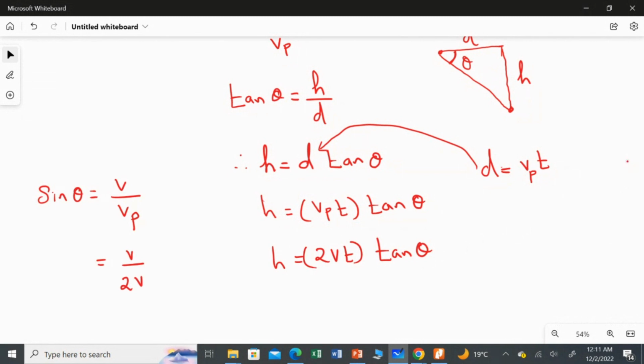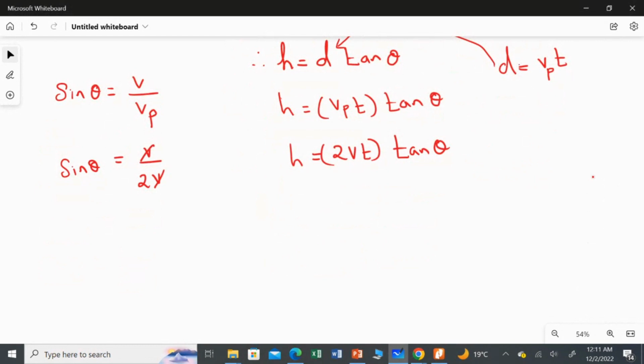So on the right I have V over 2V, and I can cancel V with V. Therefore, theta equals the sine inverse of half. Let's calculate: sine inverse of 1 over 2 is 30. So the angle is 30 degrees.